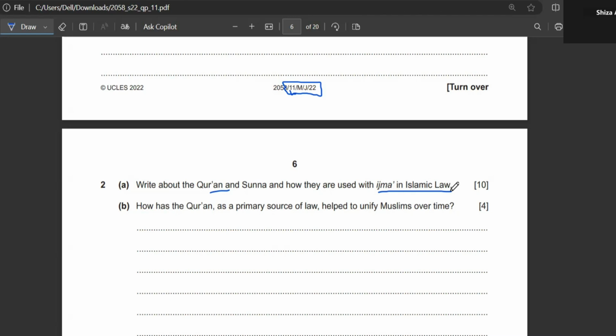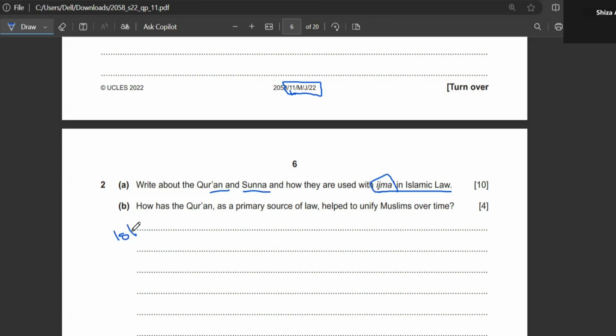Then in your second para, you are going to write about Quran. That Quran is your framework of life. It is the direct word of Allah Ta'ala, and so on and so forth. Then in your third paragraph, you are going to write about Sunnah. And after that, you are going to write about Ijma.